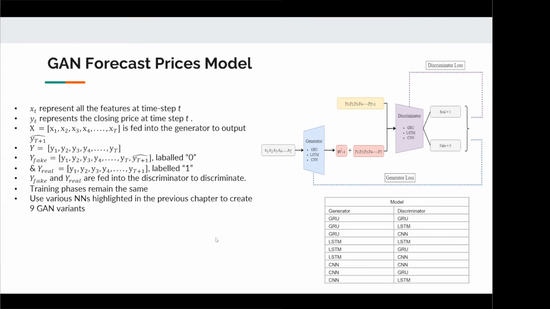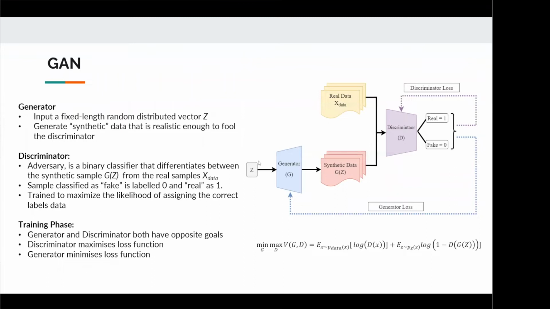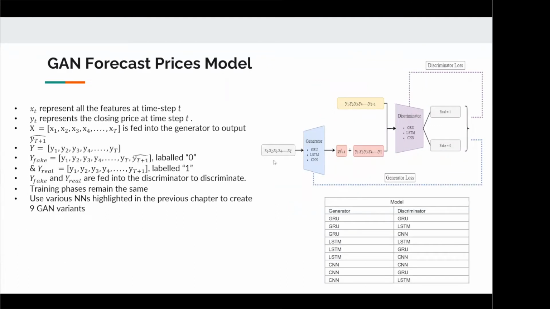So GANs have predominantly been used as a generative model for the task of image generation. However, transforming it to forecast Forex prices requires a little bit of creativity. As seen in the previous slide, we feed in random noise into the generator to generate synthetic data. But we feel that this method is incorrect as we're unable to ascertain the day that we are actually forecasting for. So instead of feeding in noise into the generator, we propose that we feed in the actual currency data into the generator.